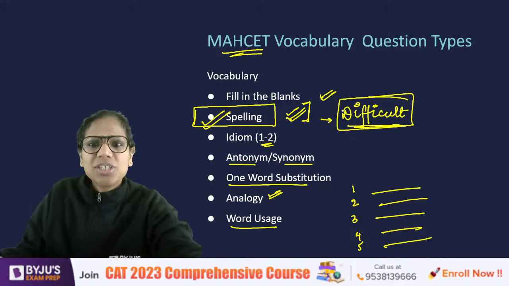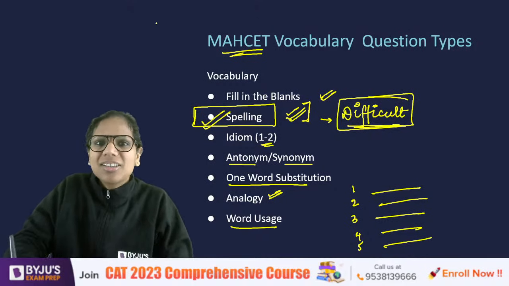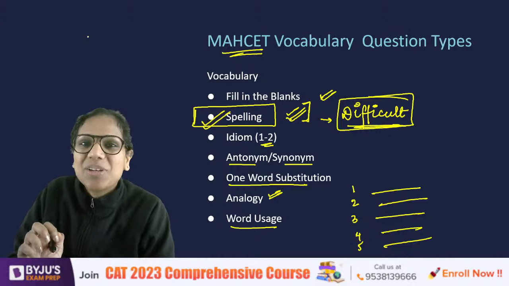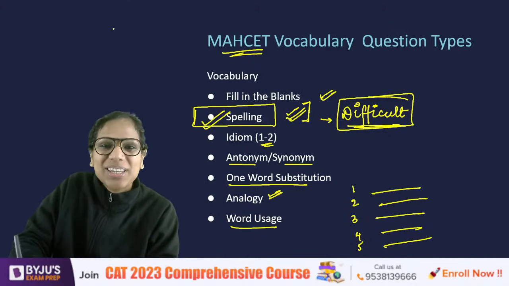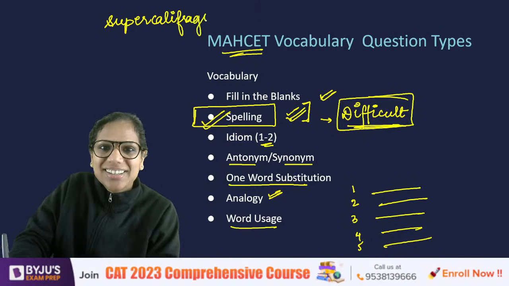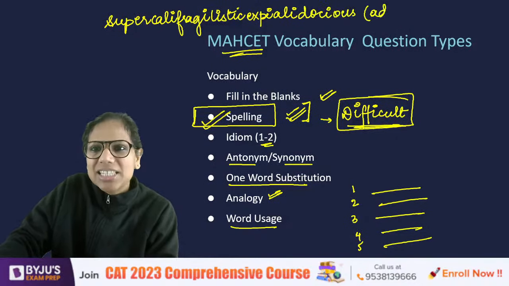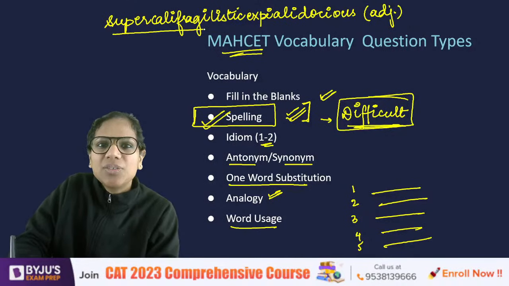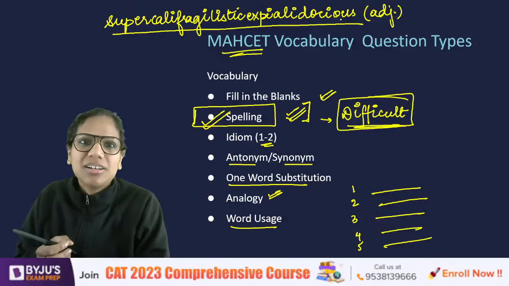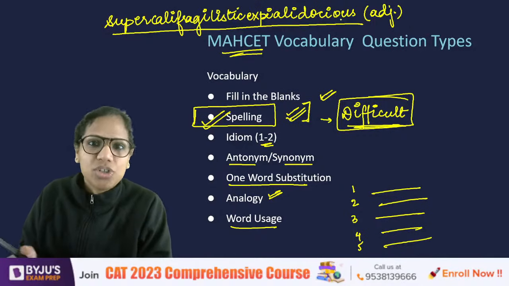Yes, so there was this word in spellings last year, supercalifragilisticexpialidocious. They asked the spelling of this word. And you'll be surprised, this word doesn't even have a very concrete origin.